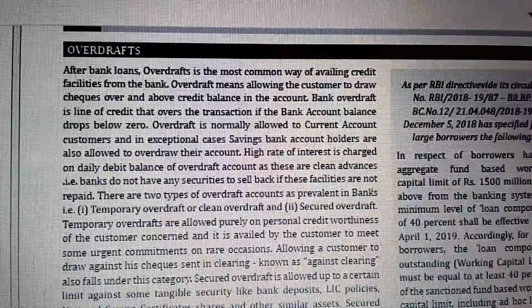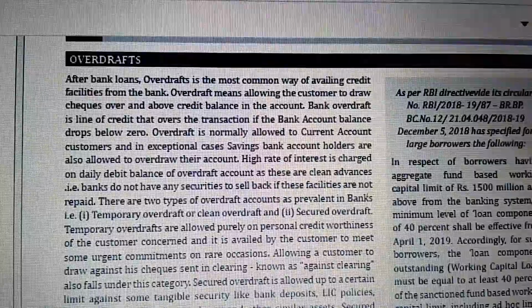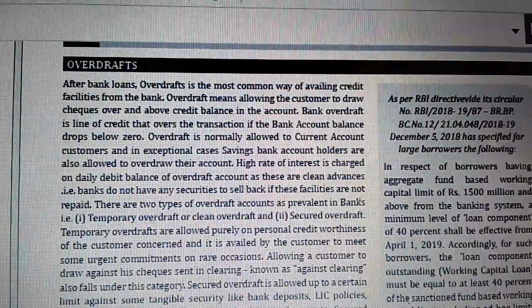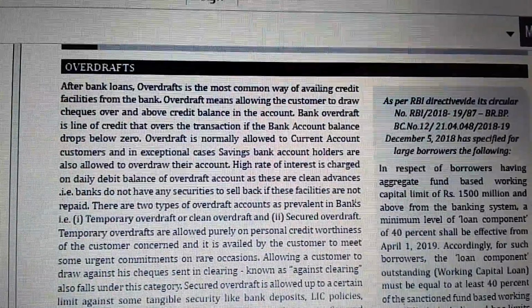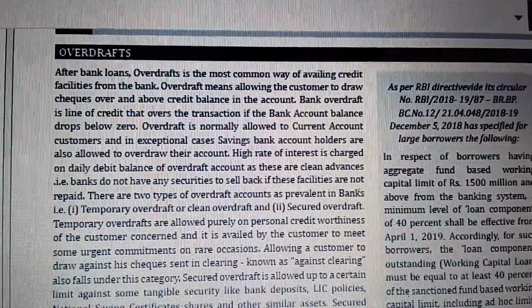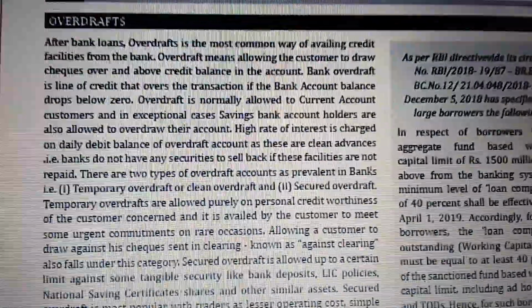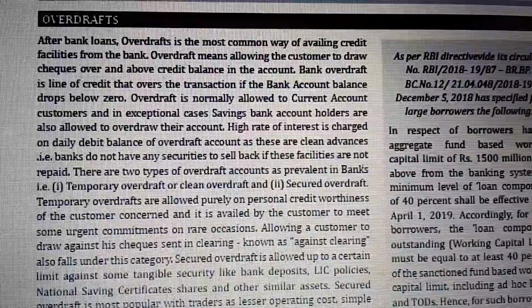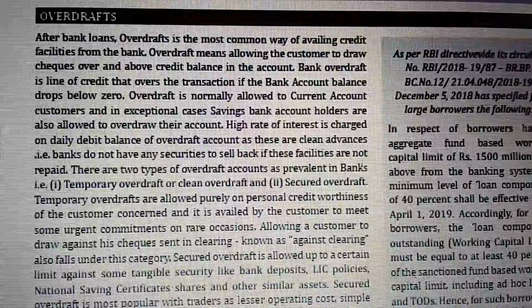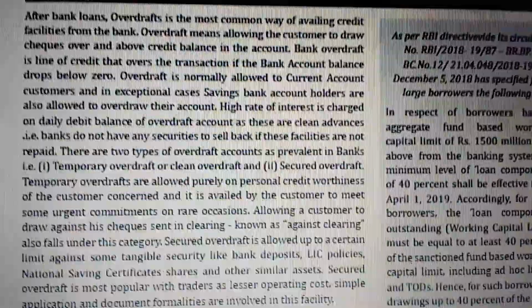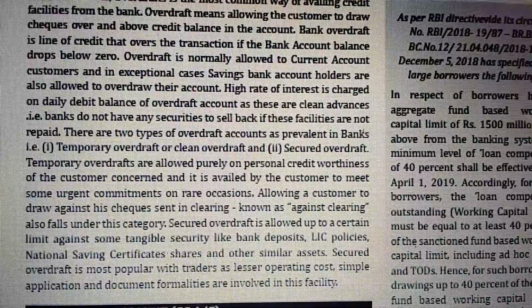A high rate of interest is charged on the daily debit balance of the overdraft account, as these are clean advances. That is, banks do not have any securities to sell if these facilities are not repaid. There are two types of overdraft accounts prevalent in banks: temporary overdraft or clean overdraft, and secured overdraft. A temporary overdraft is allowed purely on the personal creditworthiness of the customer concerned, and it is availed by the customer to meet some urgent commitments on rare occasions. Allowing a customer to draw against cheques sent in clearing, known as against clearing, also falls under this category.